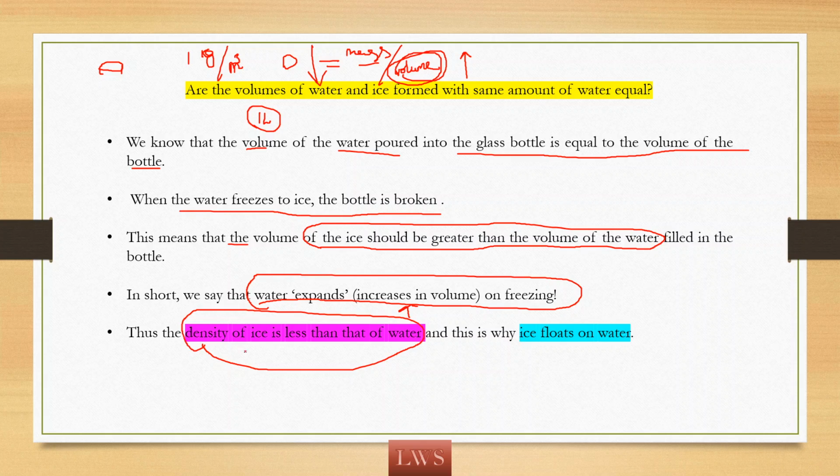So density of ice is less than that of water, and this is why ice floats on water. So if you get a question like why ice floats on water, the answer is because the density of ice is less than the density of water. I hope you understand.